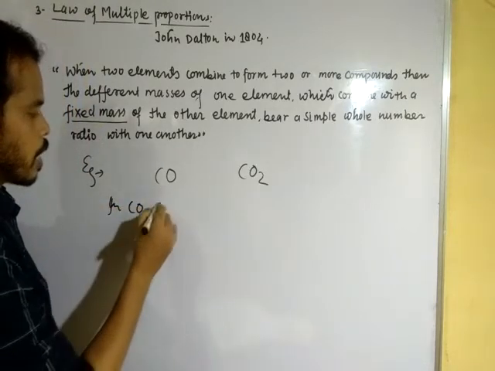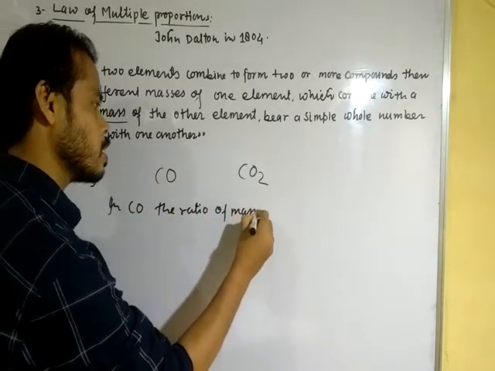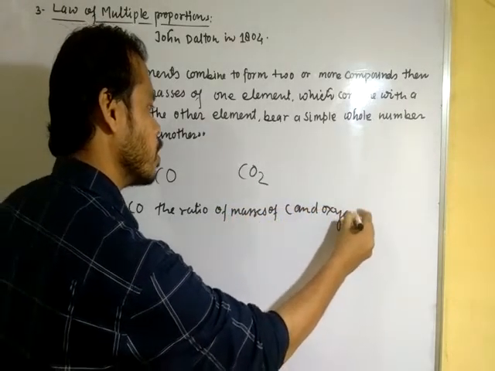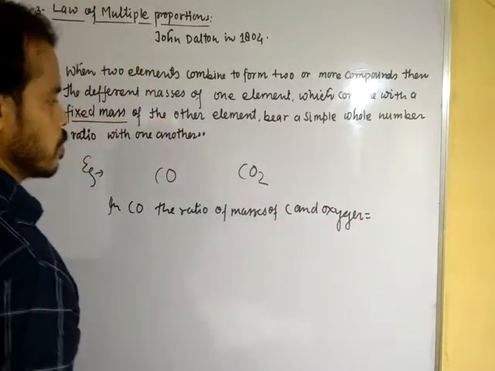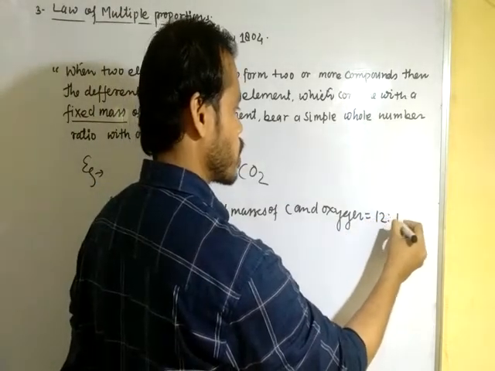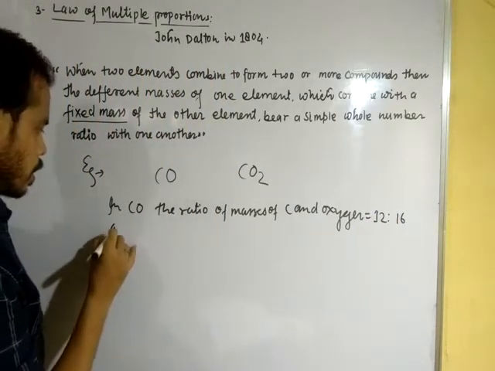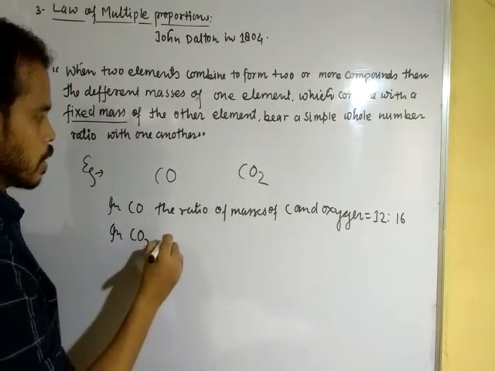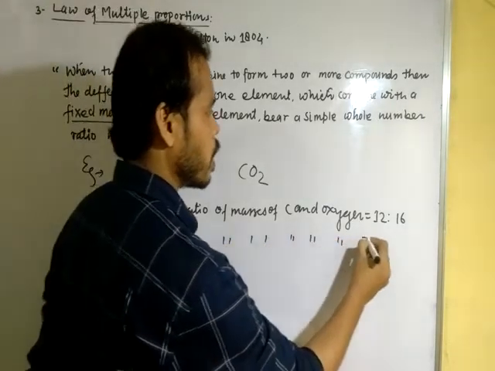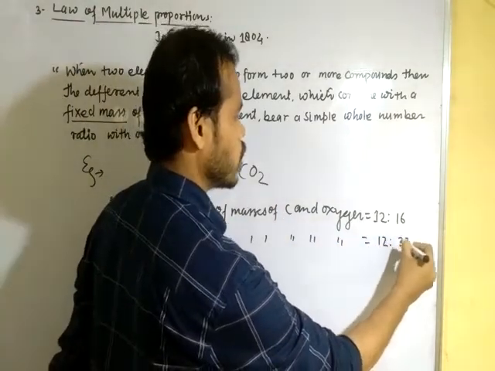In carbon monoxide, the ratio of masses of carbon and oxygen is 12 to 16. In carbon dioxide, the ratio of masses of carbon and oxygen is 12 to 32.